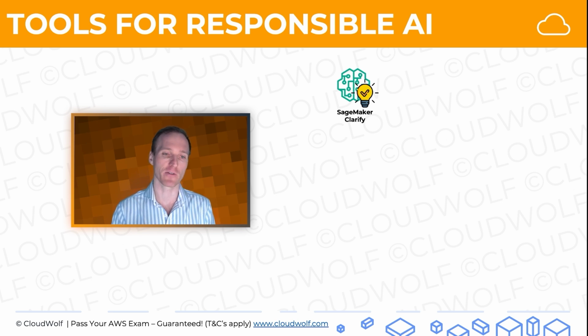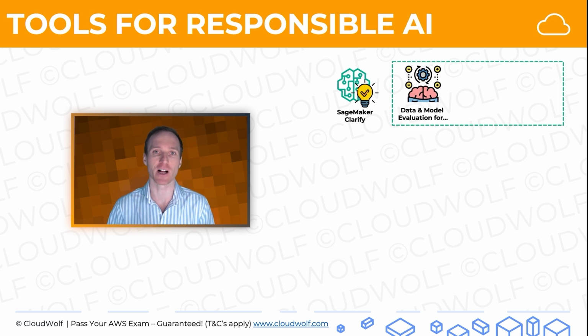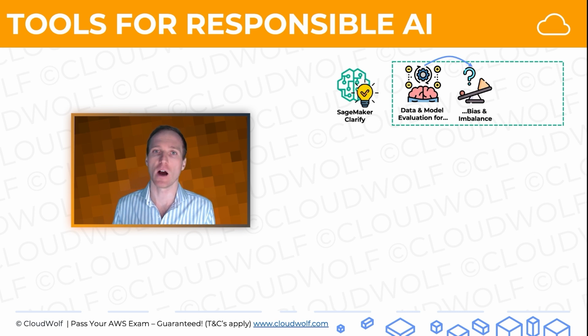Now, Sagemaker Clarify is a tool that provides evaluations of data and models specifically for the following things. First one is bias and imbalance. So it can evaluate your data for bias and imbalance. If you see imbalanced dataset or biased dataset on the exam, then the answer might be related to Sagemaker Clarify. Also, you can evaluate your model for bias if it is making predictions with bias.